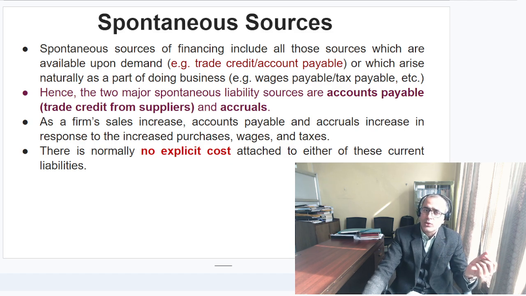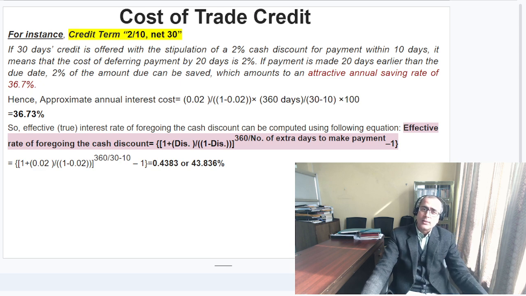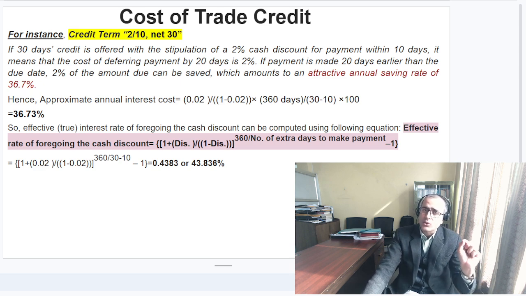Now let's move to the next one. As I explained earlier, spontaneous sources include trade credit and accrual. But remember, friends, there is no explicit cost attached to either of these current liabilities. But when the seller or supplier provides goods on credit, then there is a cost, and that term is known as cost of trade credit, friends.